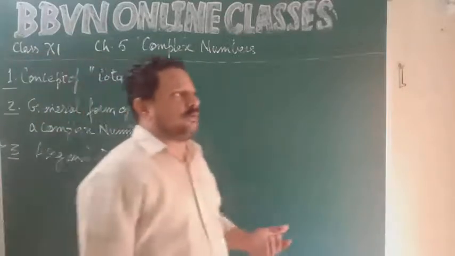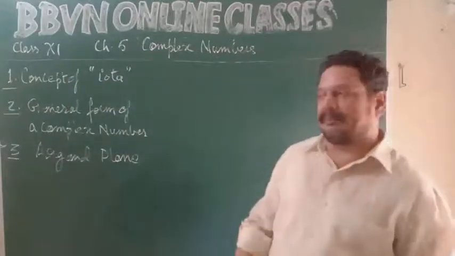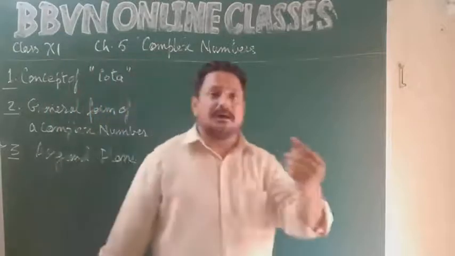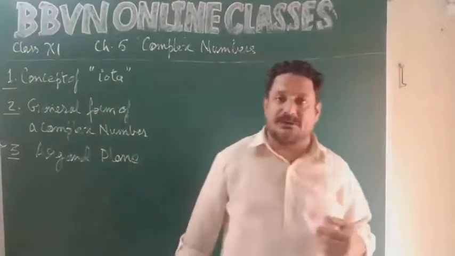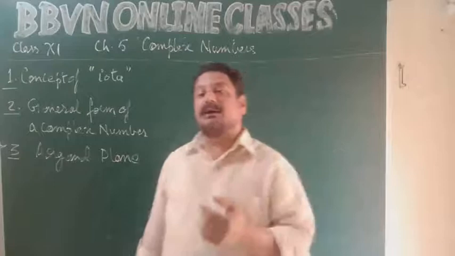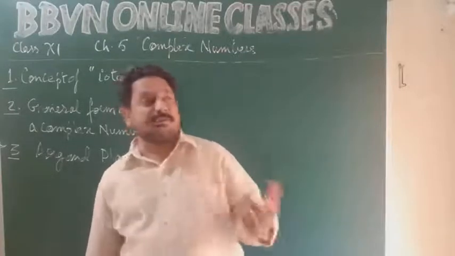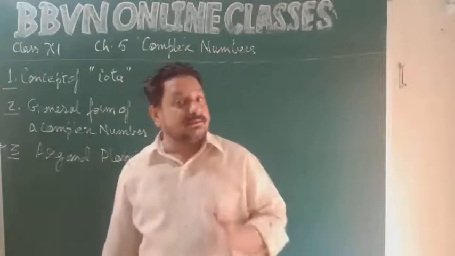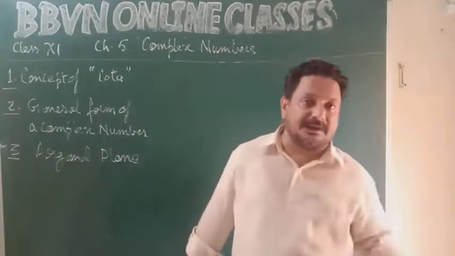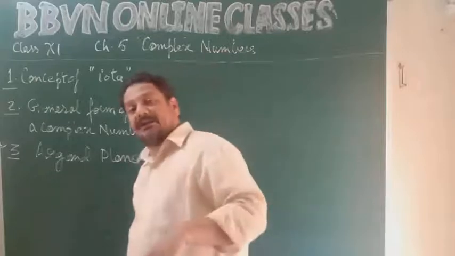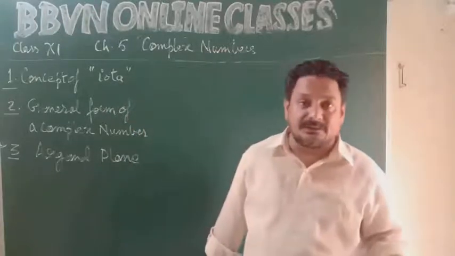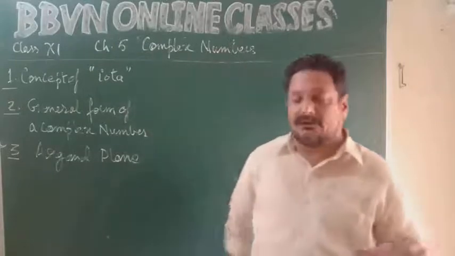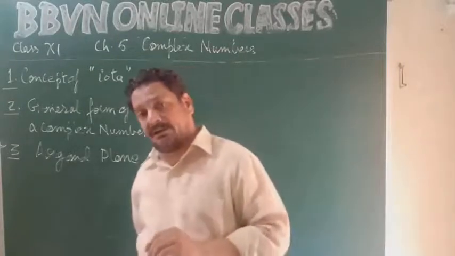So before we go to complex numbers, let us first understand why we have studied number systems. The first system that we studied was natural numbers. The counting numbers are called natural numbers. Then to represent the quantities, whether it is a whole quantity or fraction, we introduced whole numbers into the curriculum. Then we studied integers, positive and negative. Then rational numbers. Then irrational numbers. Then real numbers. Okay.